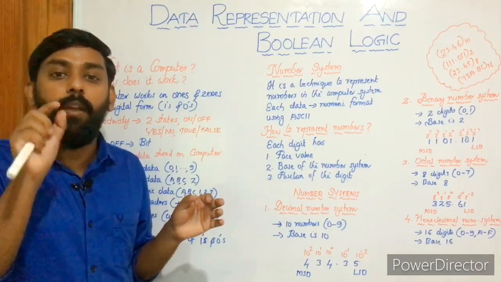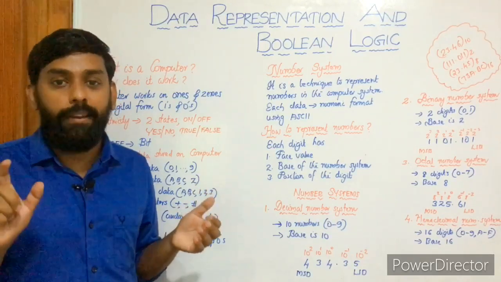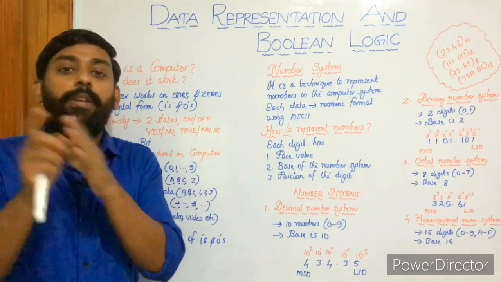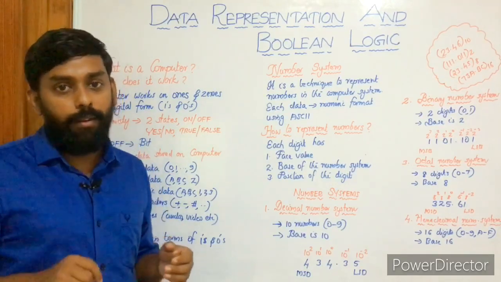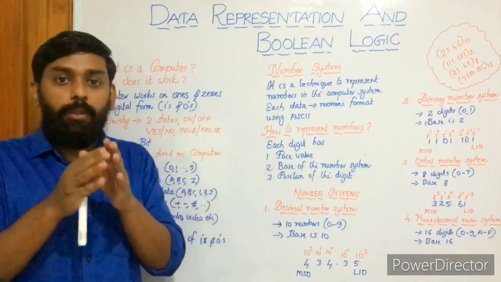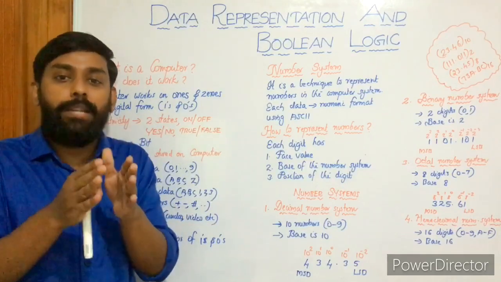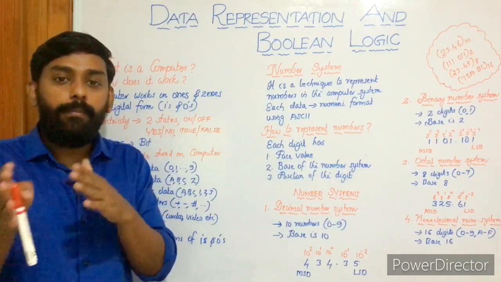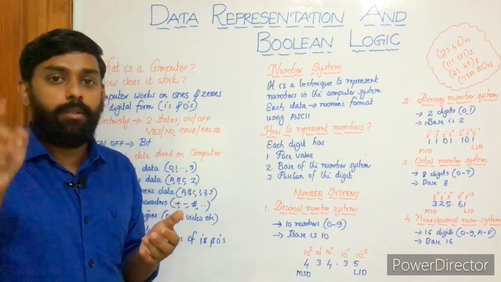What is the place value of 2 in 25? It is 10 raised to 1, that is 10. And what is the place value of 5 in 25? It is 10 raised to 0. You know, any number raised to 0 is 1. So that's what face value and place value mean. Face value is the number itself, and place value, in the decimal format, is 10 raised to 0, 10 raised to 1, and so on.